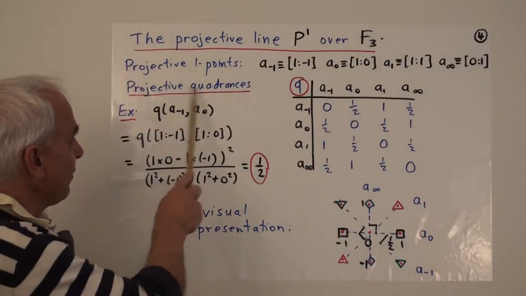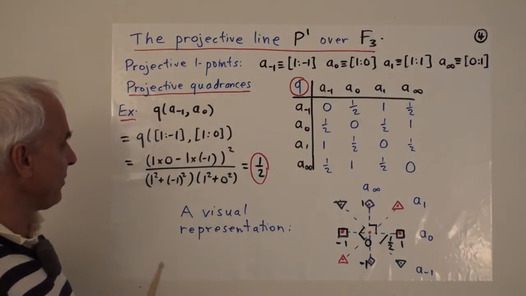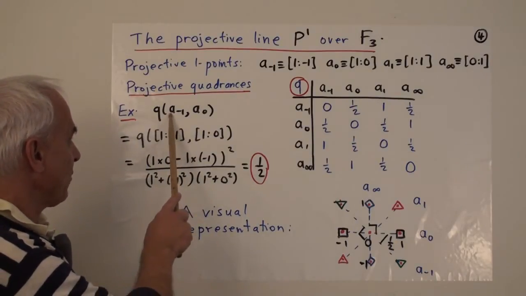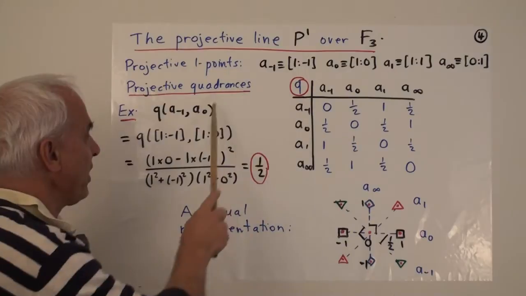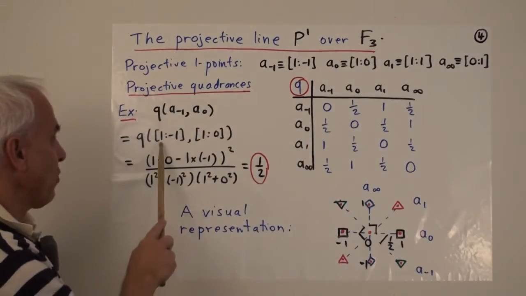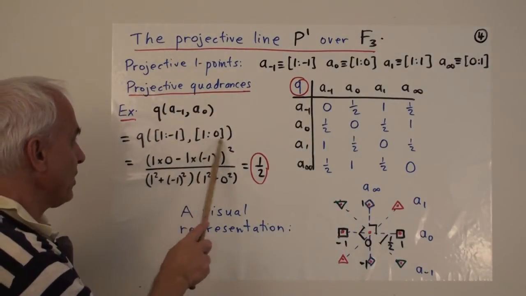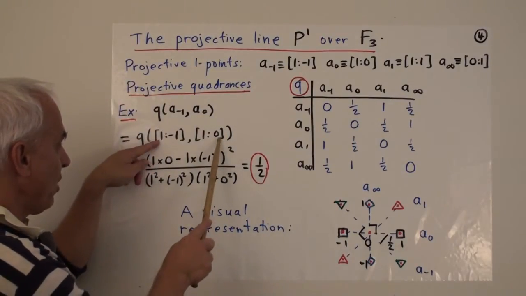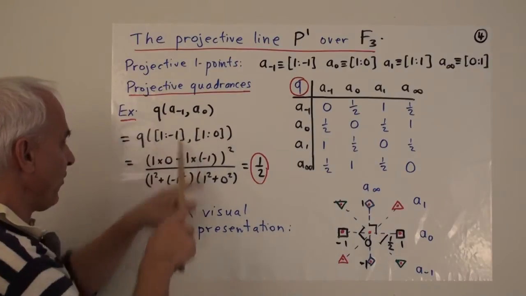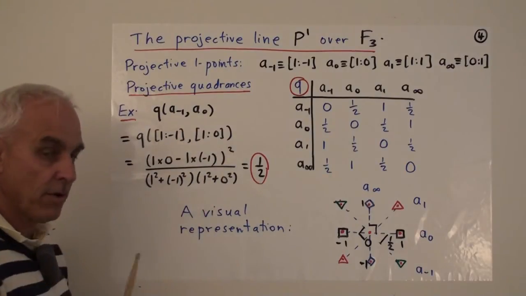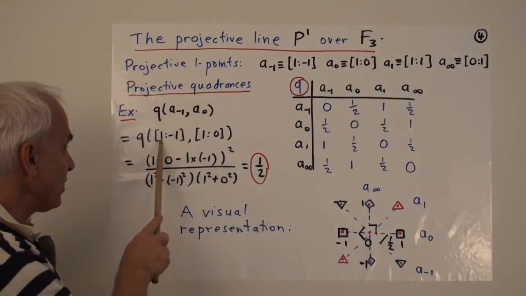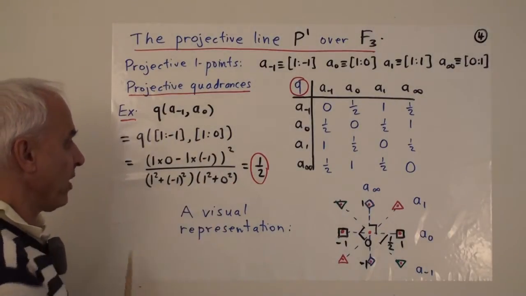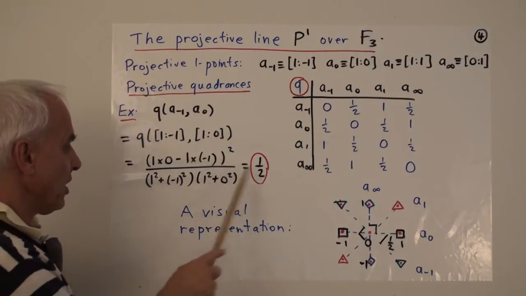Okay, and then we have our formula for projective quadrances, and it's the same formula as before. So for example, if we want the quadrance between a sub -1 and a sub 0, that's the quadrance between [1, -1] and [1, 0]. The formula is (1 times 0 minus 1 times -1) all squared, over the product of (1 squared plus -1 squared) times (1 squared plus 0 squared). This turns out to be a half,